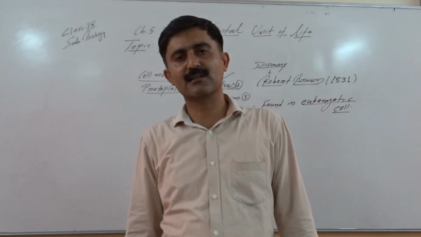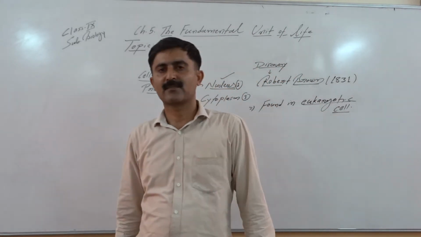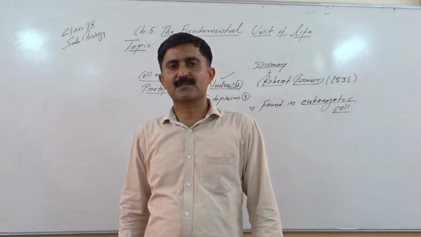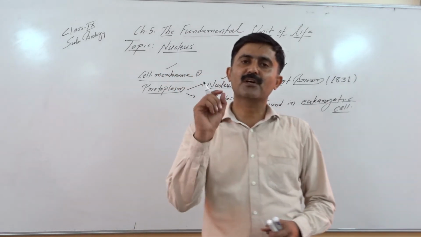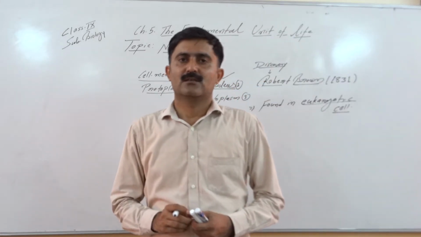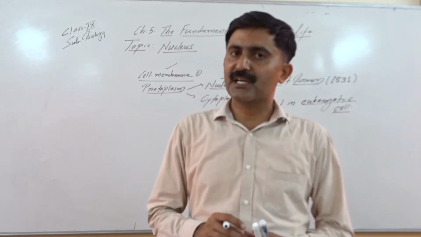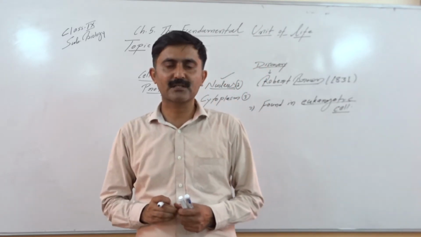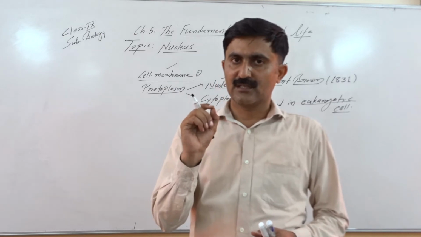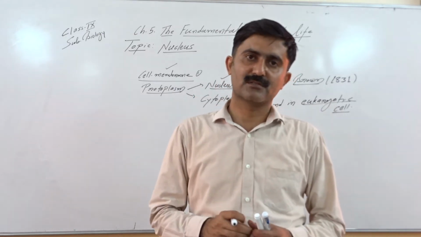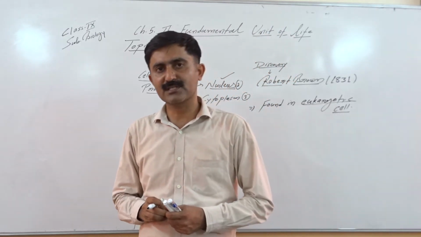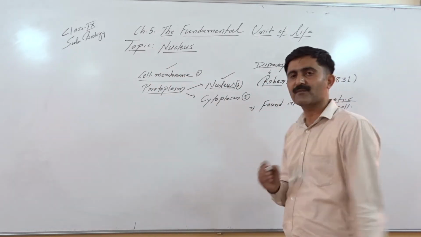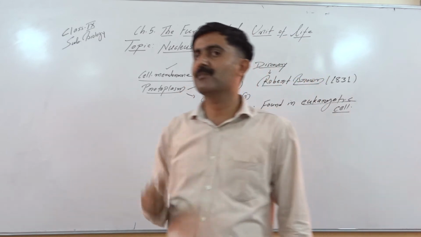In the prokaryotic cell, please remember there is no well-defined nucleus because the nuclear membrane is absent, and the term used for the naked DNA which is not surrounded by a membrane is nucleoid. So the nucleoid term is used for the genetic material of the prokaryotic cell, and here we use the word nucleus. When we talk about the nucleus, a well-defined nuclear membrane is present.